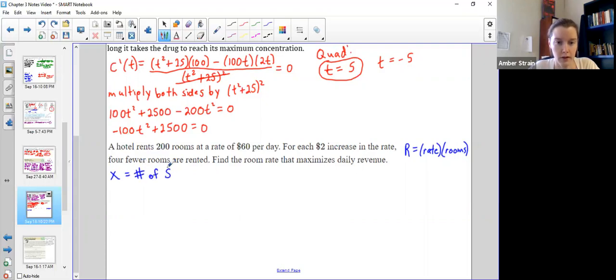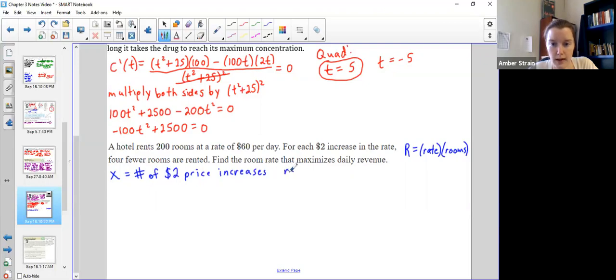We're going to assign a variable x to be the number of $2 price increases. Because then I can connect them all to the same thing. Okay, so for example, if I charge $62, that would be one $2 price increase. If I charge $66, that was 3 $2 price increases. Every $2 price increase, I would put an x of 1. Okay, now I can connect them all.